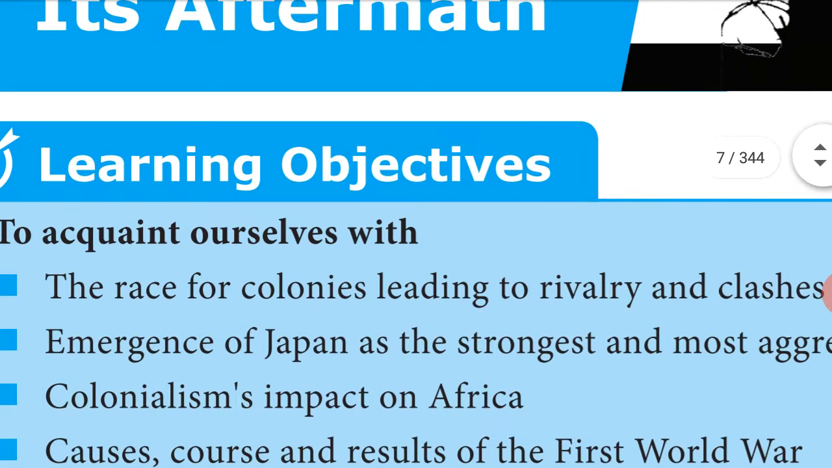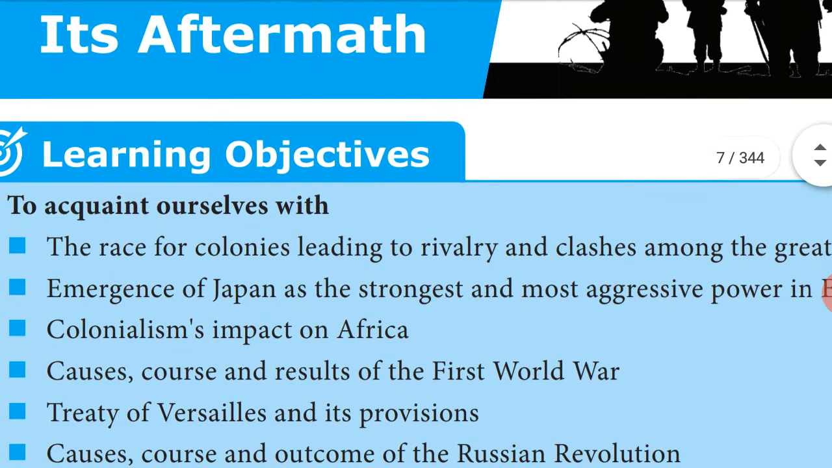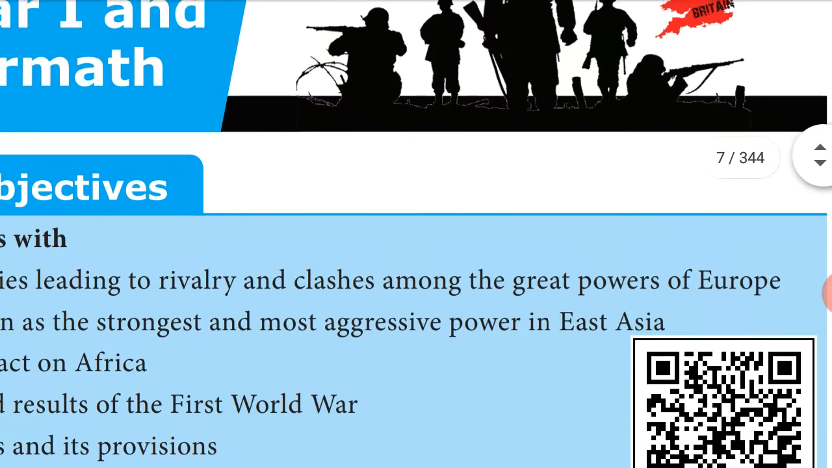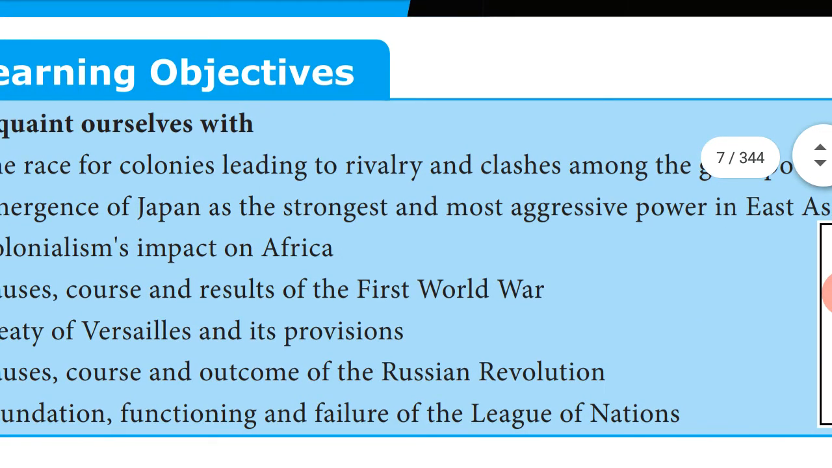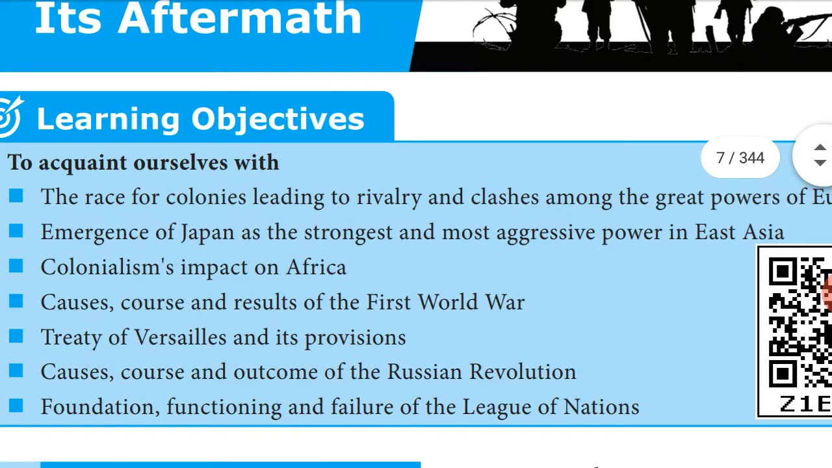The race for colonies leading to rivalry and clashes among the greatest powers of Europe. Next, emergence of Japan as the strongest and most aggressive power in East Asia. Next, colonialism's impact on Africa, causes, course and results of the First World War. Treaty of Versailles and its provisions, causes, course and outcome of the Russian Revolution. Foundation, functioning and failures of the League of Nations.